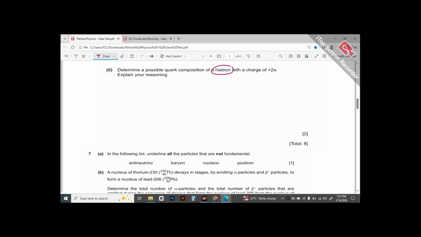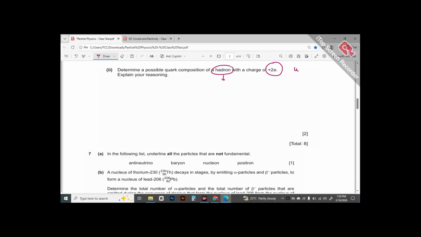As soon as you see this word hadron here, you should know that we are speaking of a particle that is made up of two or more quarks, right? If we are speaking of baryons, it has to be three quarks, and for mesons, it has to be two quarks. But what is important to write here is we have to identify a combination which gives us a resultant charge of +2e, right? So in order to answer this question, quark flavors should be on our fingertips, right?